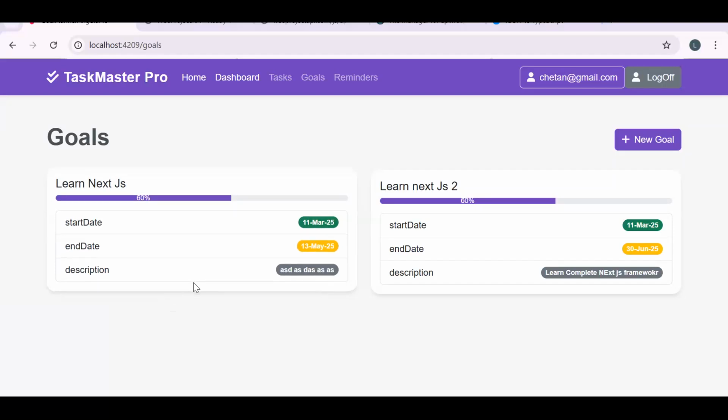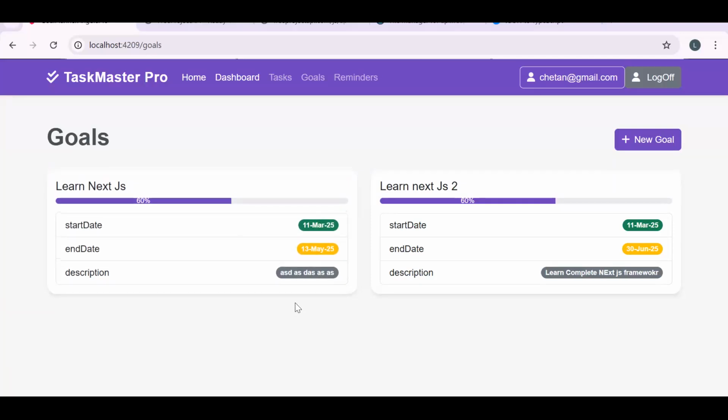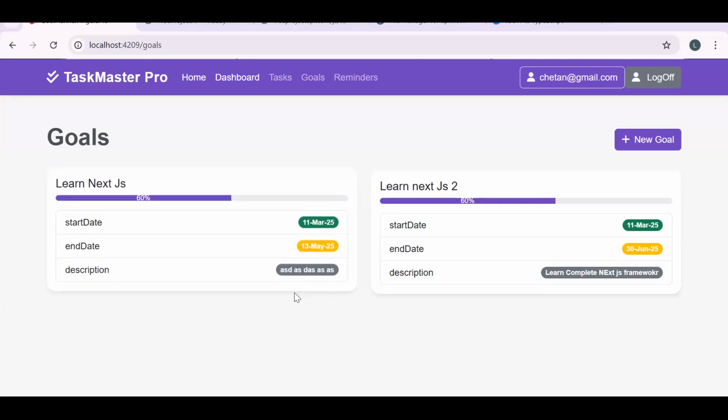Fine. So how can I make this application more efficient? You can see instead of showing just the goal information, it will be more beneficial if I show the milestone also, and what the completion things are that I have done. So that's what makes a product very useful, because I am creating this application because I'm going to use it. Whatever things I need that are going to help me, those things I will include. Okay, but I forgot to complete that API properly.